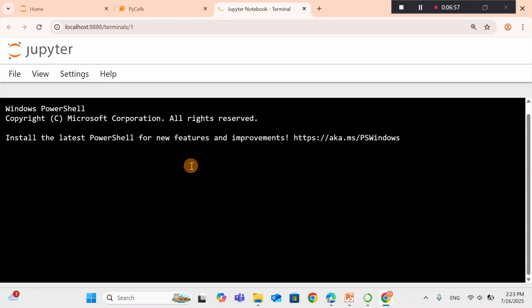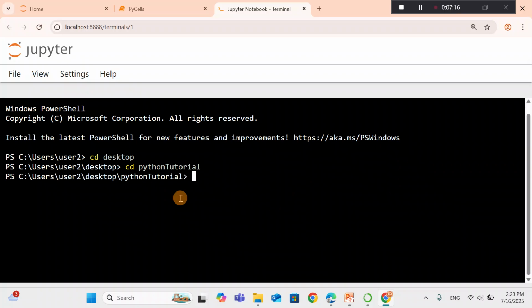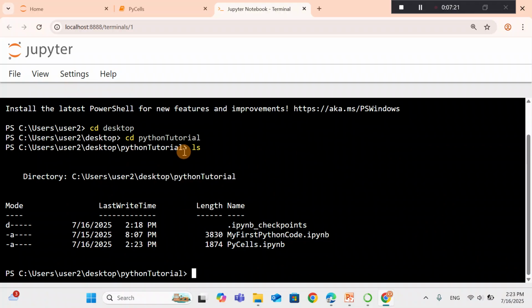So where is our file? Our file is on the desktop. So change directory to desktop and cd Python tutorial. I think it is like this. Yeah. Then we can list with ls or dir, and list the files under Python tutorial.